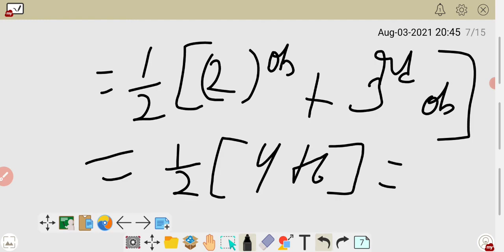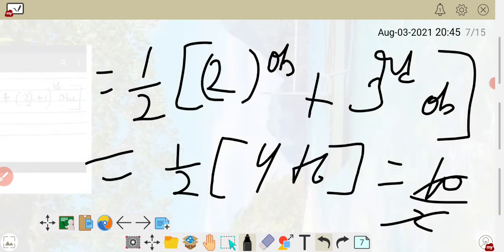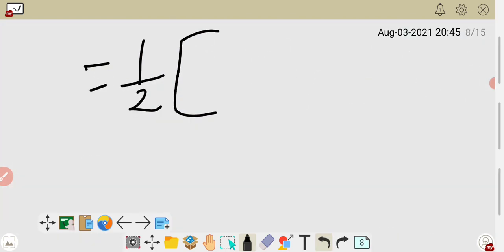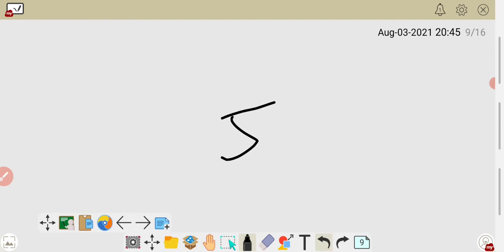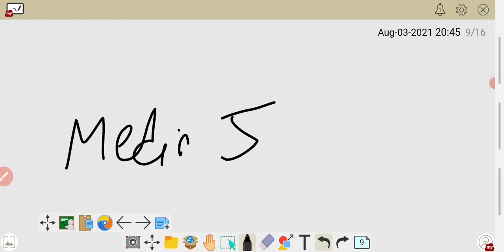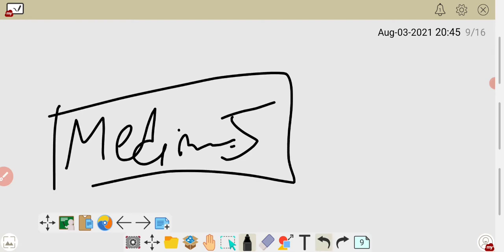Now just solve. What will you get here? 6 and 4, 10. That is 10 by 2. 10 multiplied by 1 by 2 gives 10 by 2. So what is the answer? 2 1s are 2, 2 5s are 10. So 5 is your median if n is even.